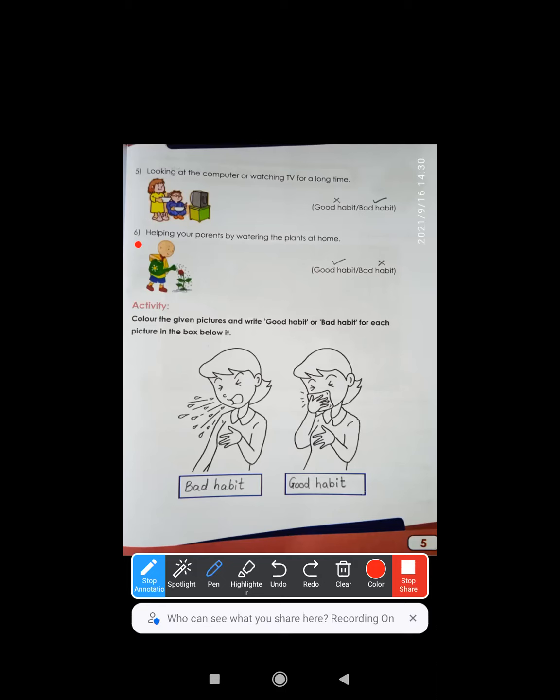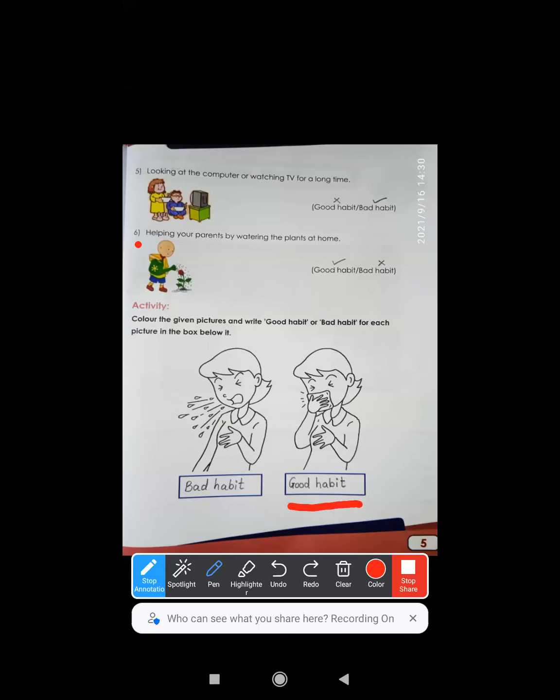Okay, below they have shown you an activity. They have asked us to color also. I hope you all have colored the picture, right? And now they are asking us to observe the picture and write which one is a good habit and which one is a bad habit. Now, if you see, two girls are shown on the screen. First one is sneezing, the other one is also sneezing, but the first one is not covering her face, so it is a bad habit.